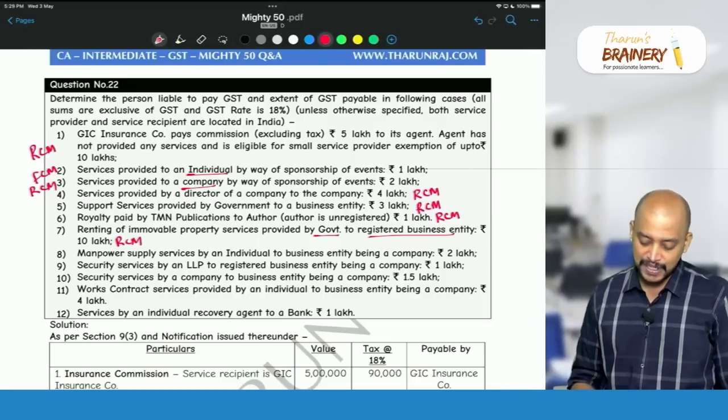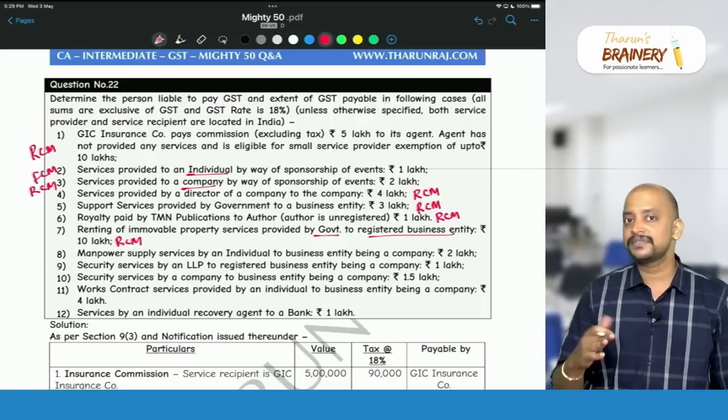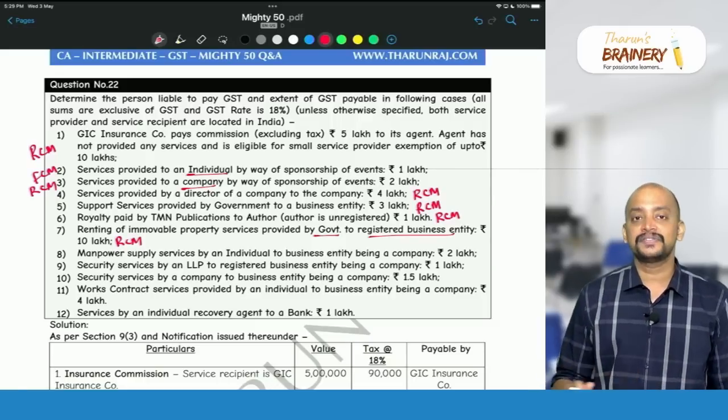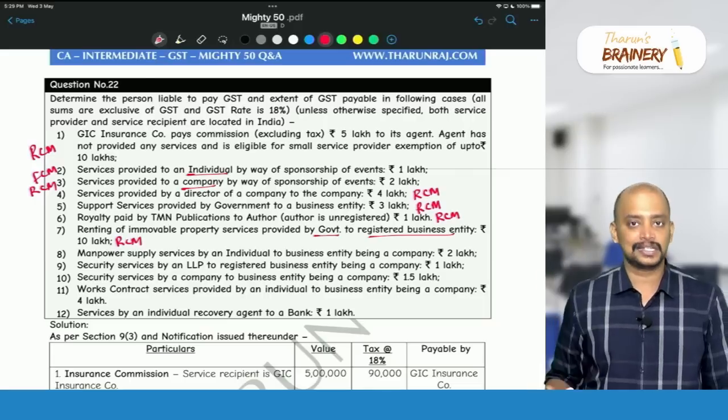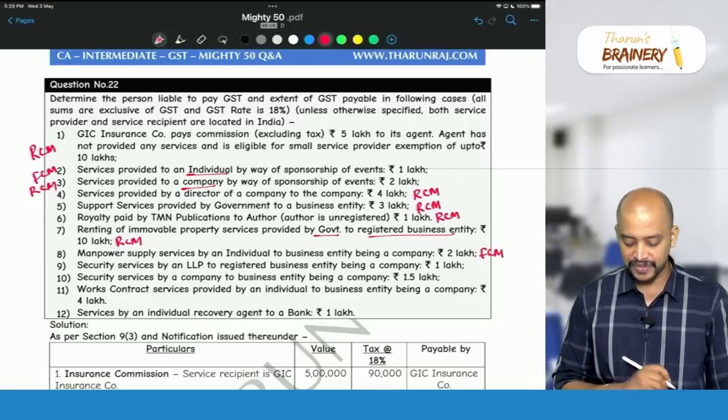Manpower supply service by an individual to a business entity being a company. Manpower supply service we don't have under the list of services for RCM, it is only security agency service. So consequently, it will be FCM.